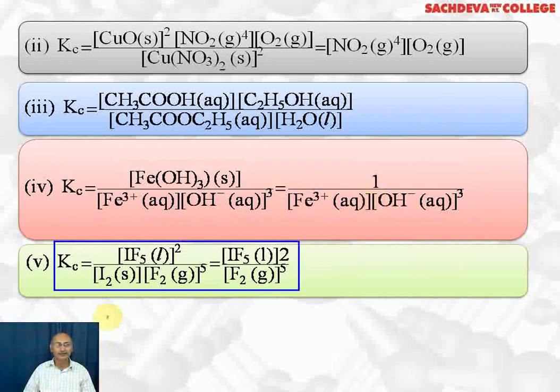Next expression, Kc is equal to the molar concentration of IF5 liquid raised to the power 2 divided by the molar concentration of iodine solid into the molar concentration of fluorine gas raised to the power 5. Now iodine solid we are ignoring, so the final expression we get is the molar concentration of IF5 liquid raised to the power 2 divided by F2 gas raised to the power 5.